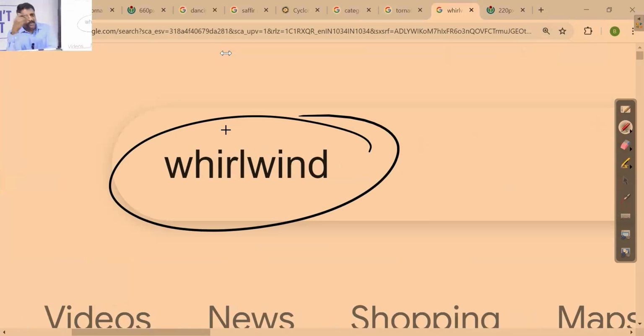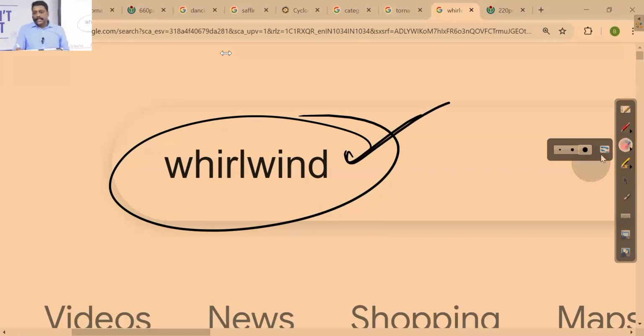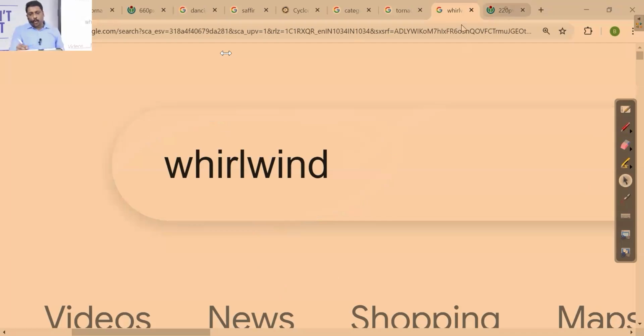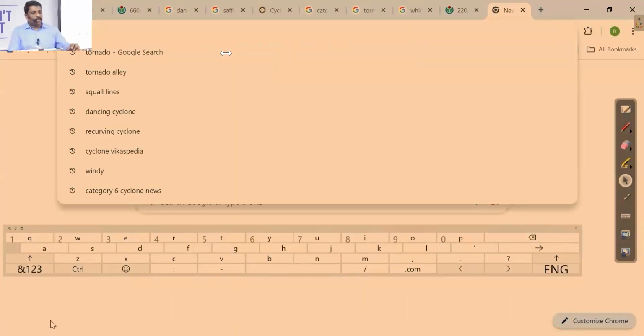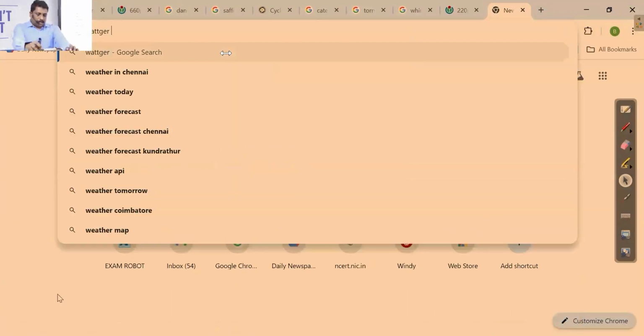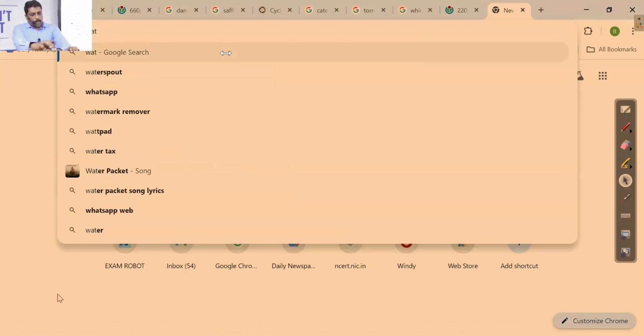Note down these terminologies, such as whirlwind. If the miniature of tornadoes is happening on land, you call it a whirlwind. The same thing, if it is happening in water, in an oceanic region, we call it what? Waterspout.